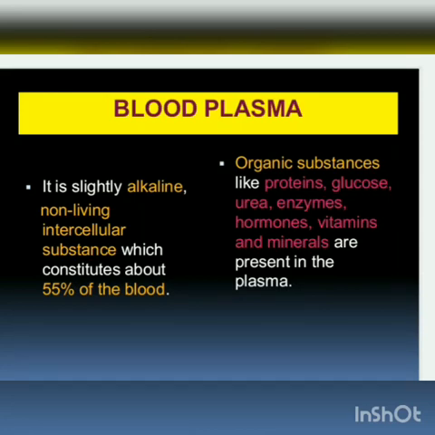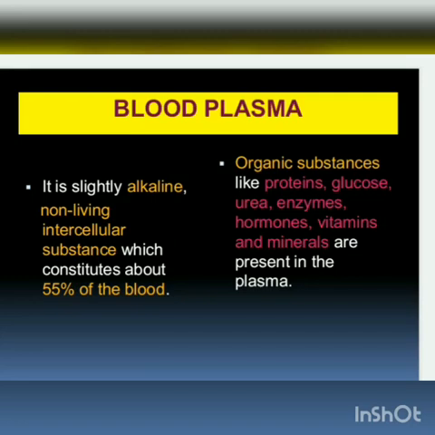See, if there is any injury in our skin, immediately you will see the blood oozing out from the injured area. The blood is present between the cells, so it is an intercellular substance. Whether the blood plasma is living or non-living, it is a non-living one.